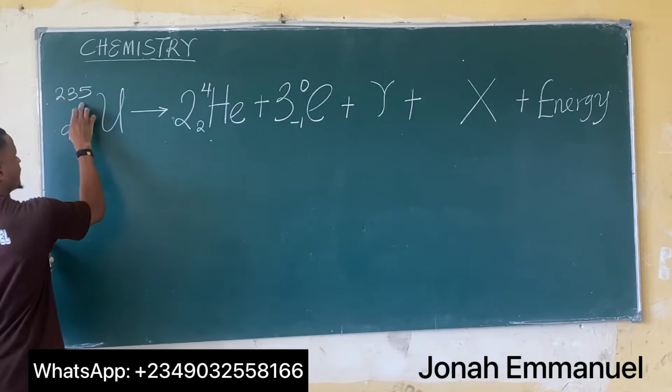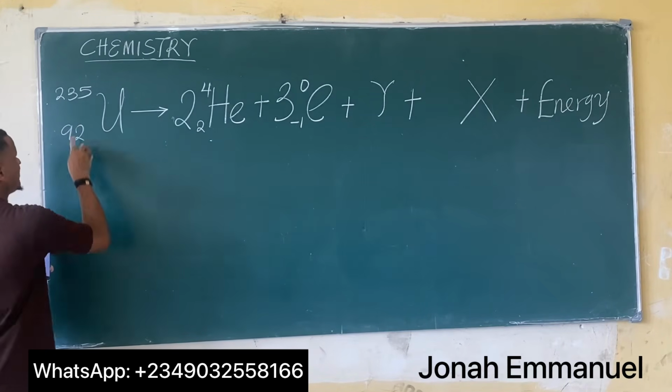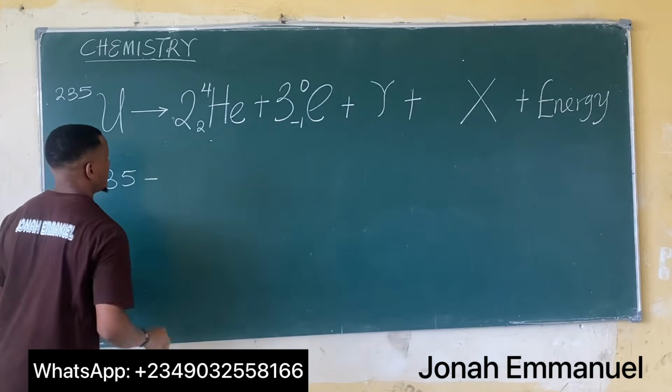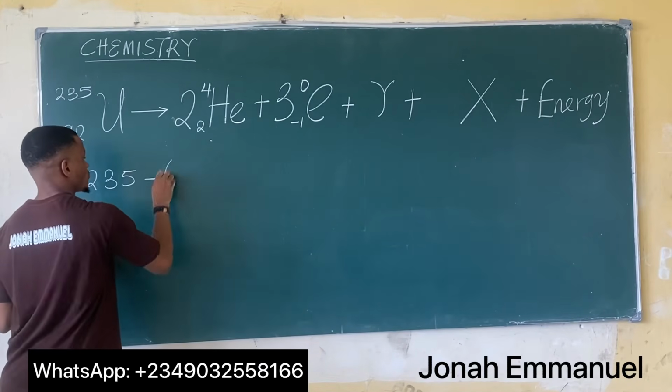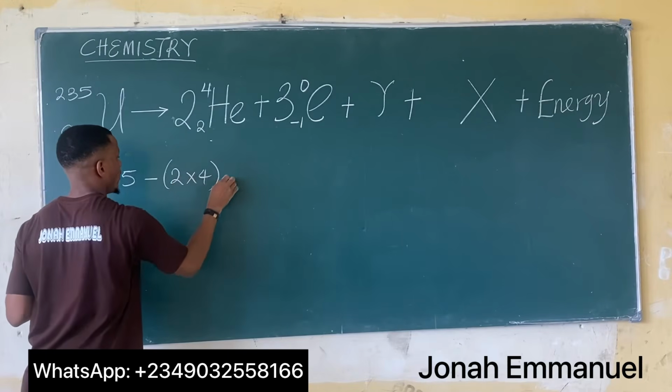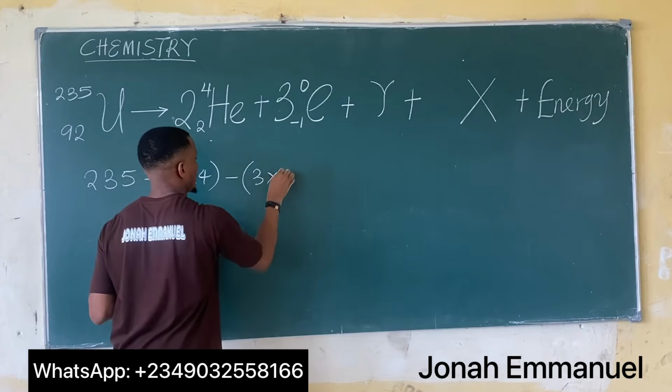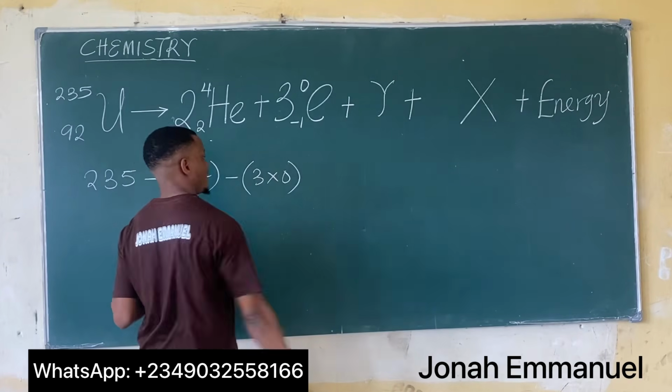So for this, let's look at the mass number first. Here we have 235 minus 2 times 4, minus 3 times 0. This one does not really affect it.